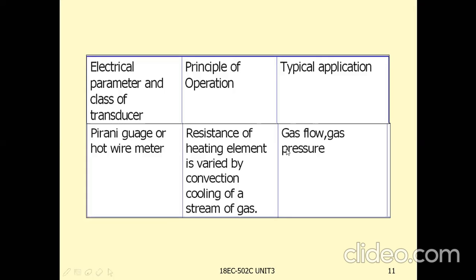Generally, these are used for gas flow or gas pressure. To measure gas flow or gas pressure, these hot wire or Pirani gauge transducers are used. In this, the principle is that the heating element resistance varies by convection cooling of a stream of gas.